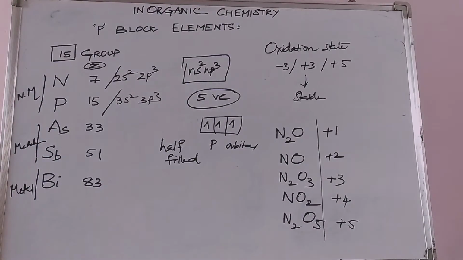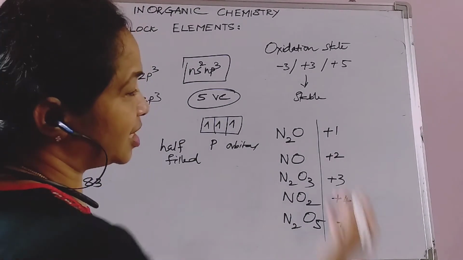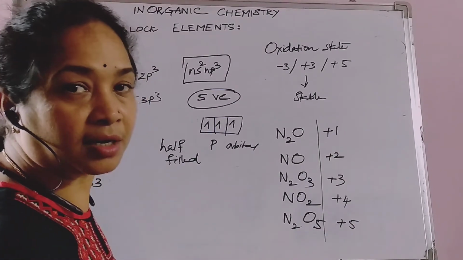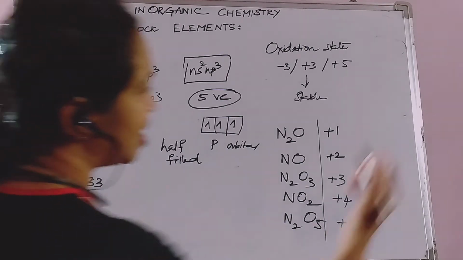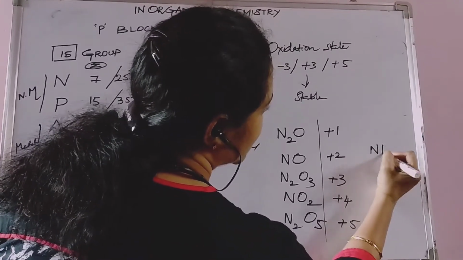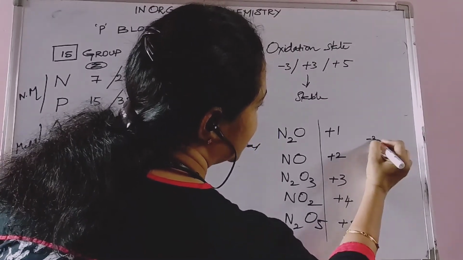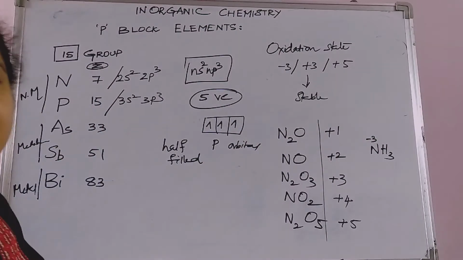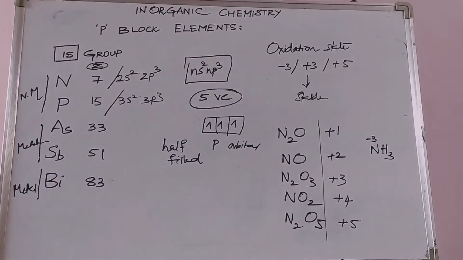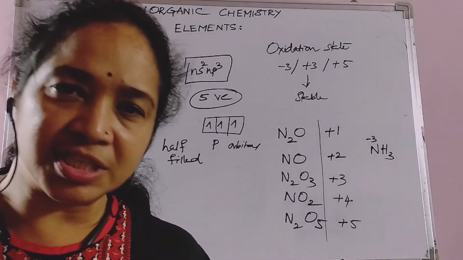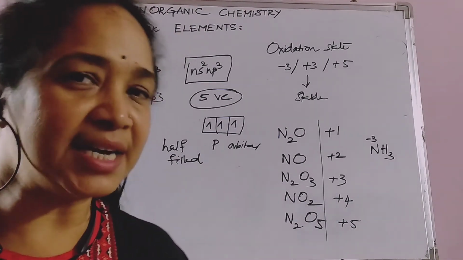So nitrogen possesses variable oxidation states right from +1 to +5 when it reacts with oxygen in the form of oxides. And nitrogen also possesses a -3 oxidation state when it is with ammonia, NH3, you can see. So in this way, different oxidation states are exhibited by nitrogen.